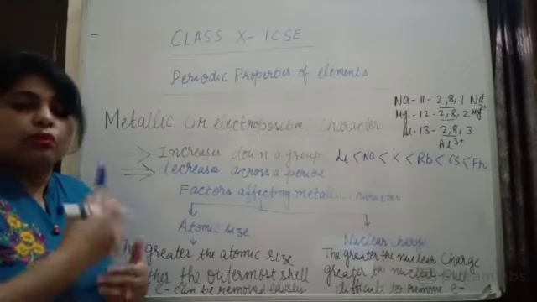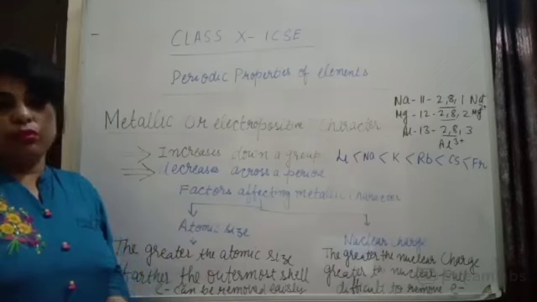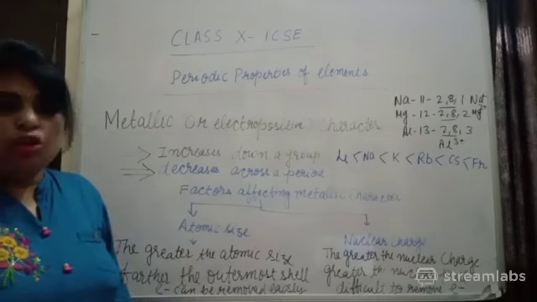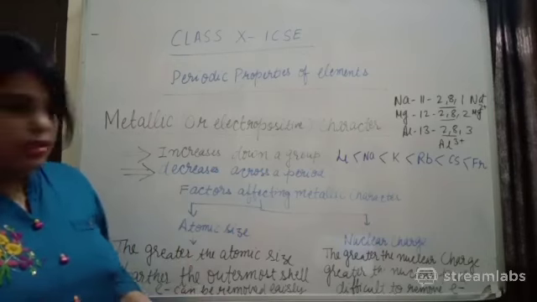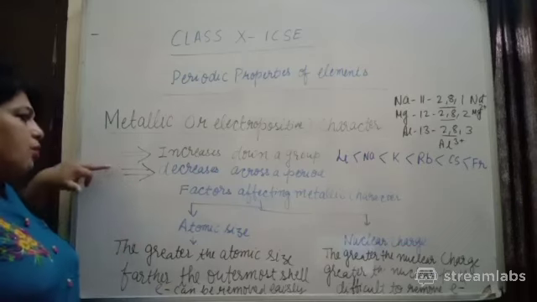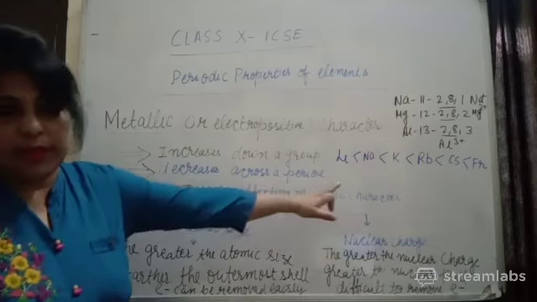Why? Because why do we require IP? In order to remove an electron. When it is easy, we require less energy. So we have understood two factors about this. Now the second is why it decreases across a period.